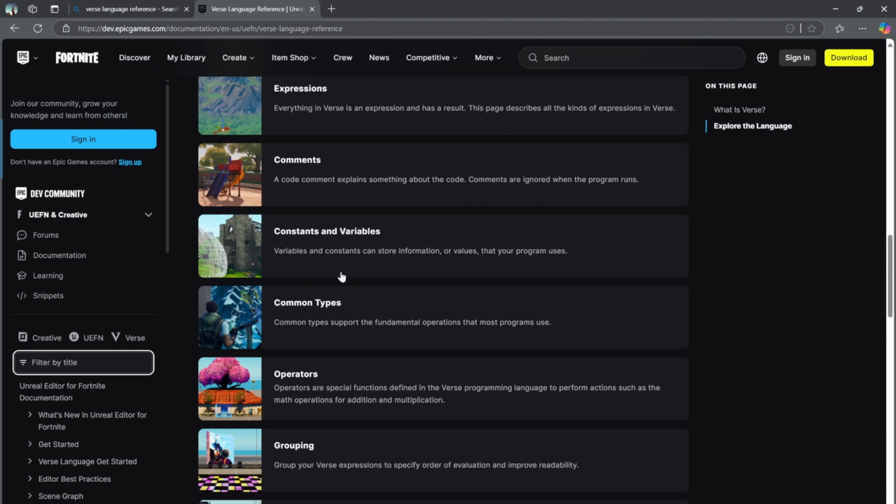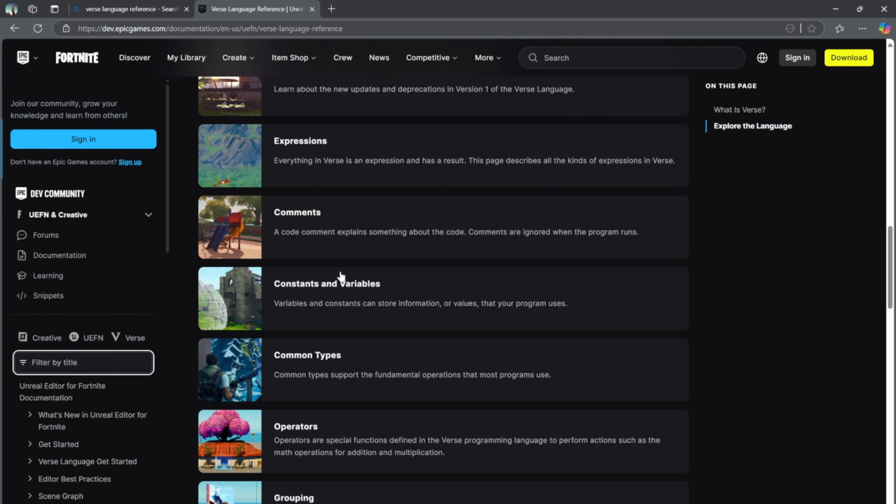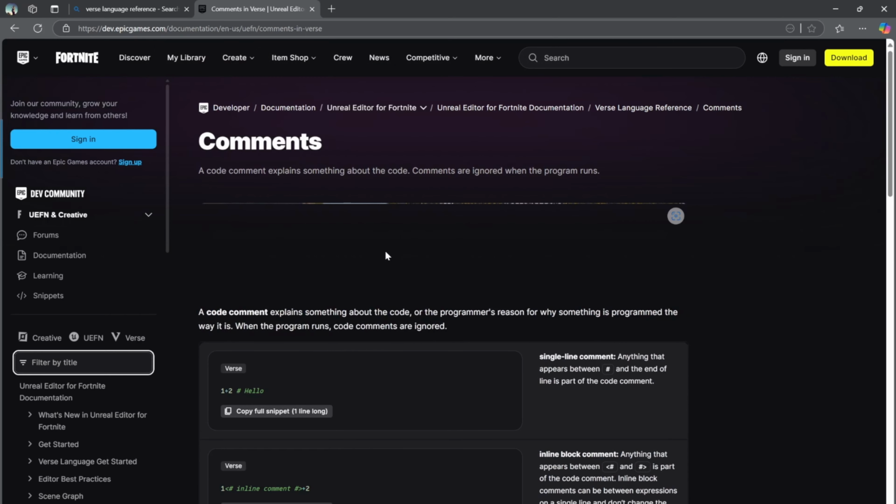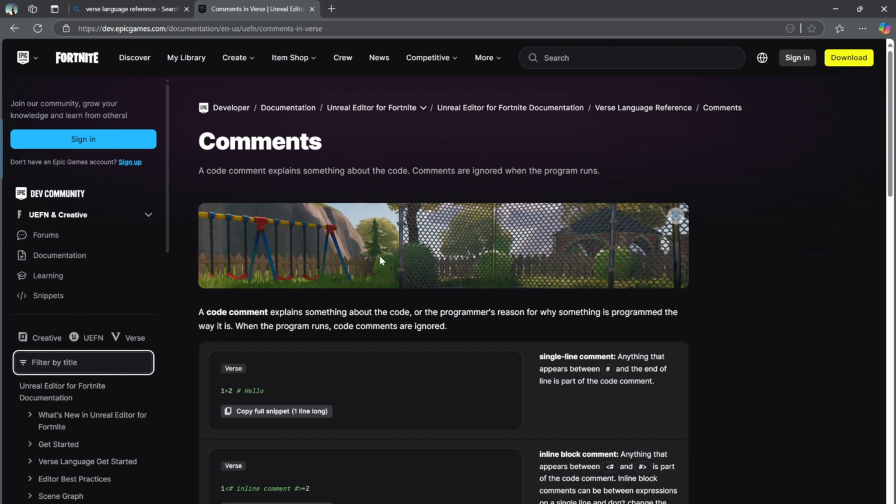The things that we'll look at today can be very interesting. I want to look at comments here just to make sure we know what that is. A code comment explains something about the code. Comments are ignored when the program runs, meaning they're not compiled, they don't run. So you can put whatever you want after you put this hashtag and everything's good to go.